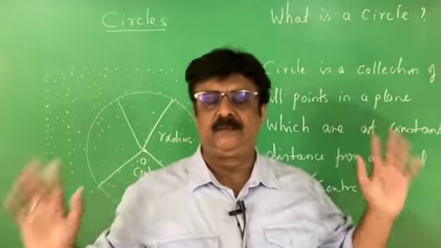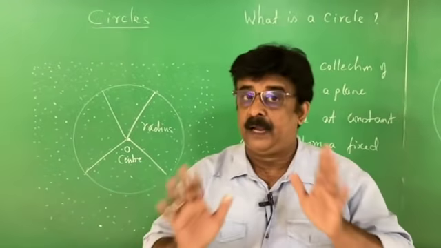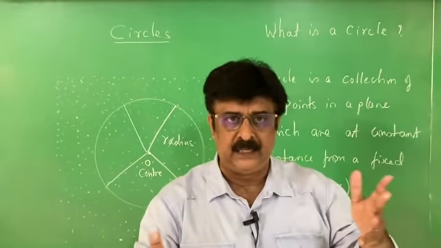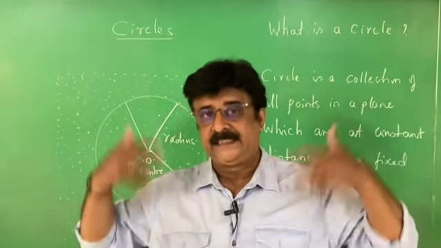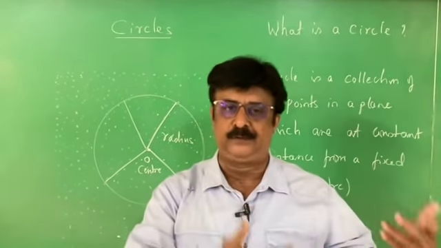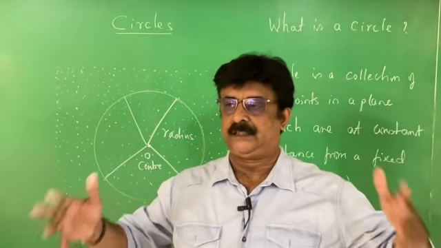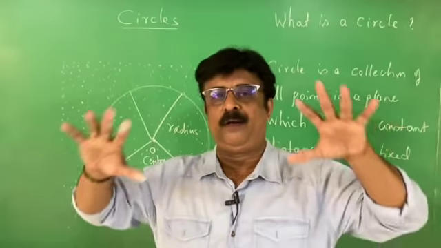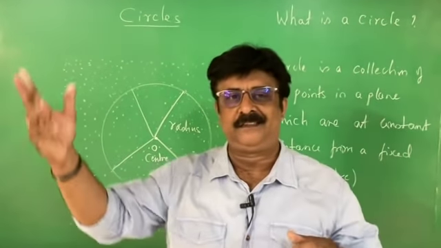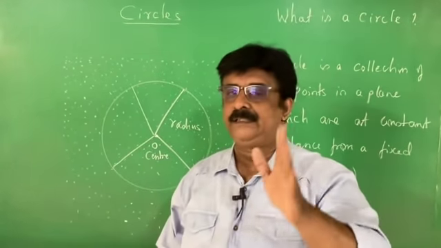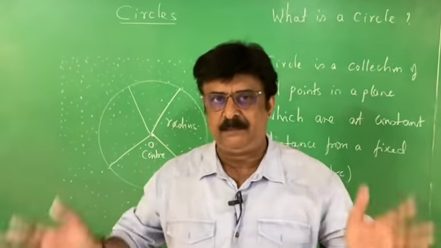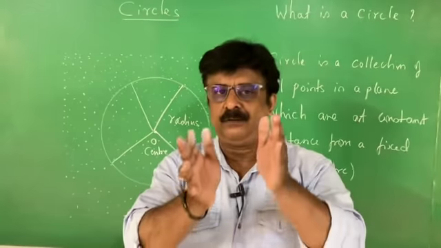Now I conclude the definition of the circle. The first thing is, what is a circle? According to the textbook, I now stop using the word locus. Actually, when we studied circles in high school, all our teachers mentioned the definition as: circle is a locus of a moving point on a plane which is at a constant distance from a fixed point called the center. But nowadays the textbook has changed.